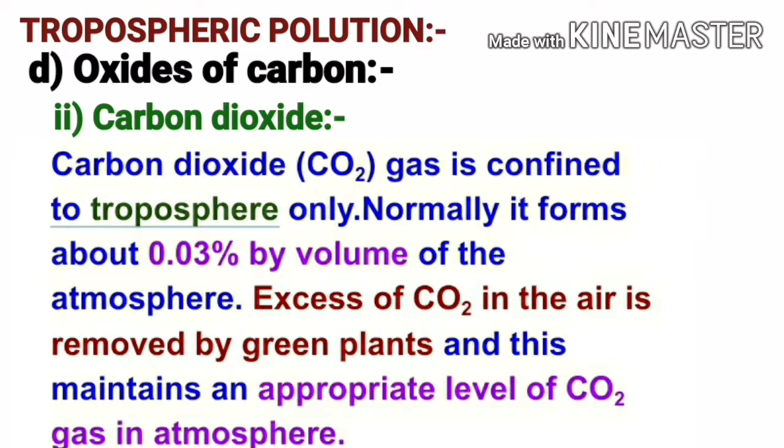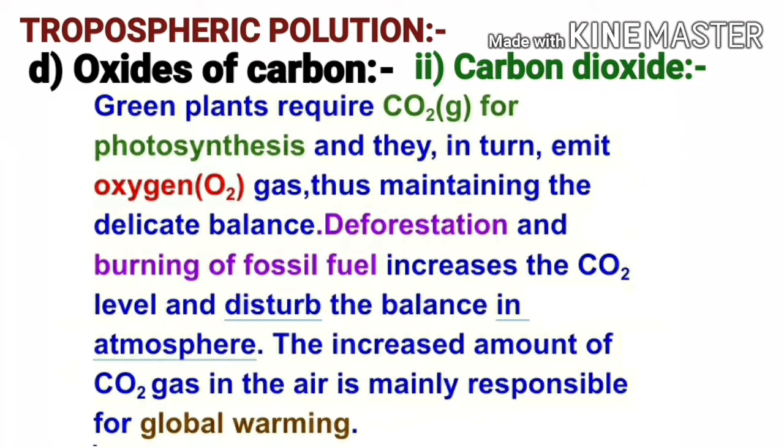Carbon dioxide gas is confined to troposphere only. Normally it forms about 0.03% by volume of the atmosphere. Excess of carbon dioxide in the air is removed by green plants, and this maintains an appropriate level of carbon dioxide gas in atmosphere. Green plants require carbon dioxide gas for photosynthesis, and they in turn emit oxygen gas, thus maintaining the delicate balance.